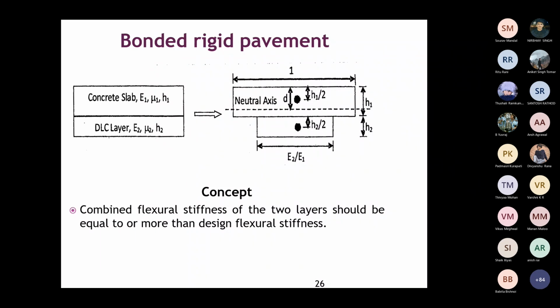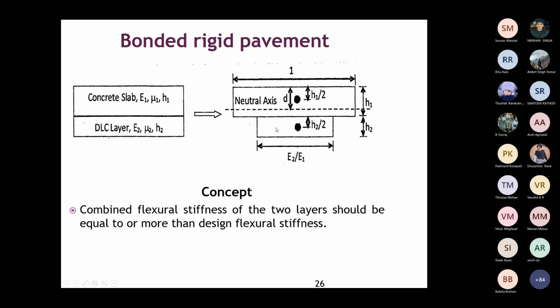What will happen is the center of the neutral axis will shift down accordingly. You can see two spots. If you are separating with the dry lean concrete, the neutral axis will be at h by 2 for the DLC, and for the concrete slab it will be at h1 by 2.